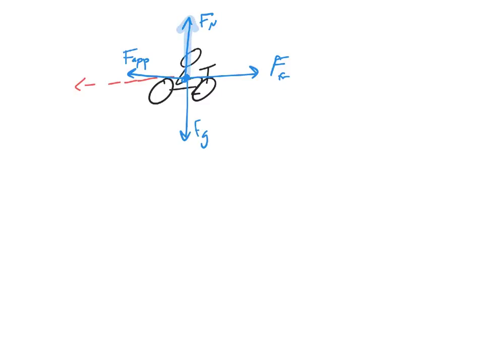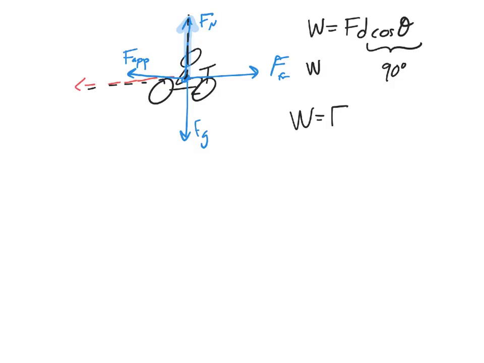So the equation for work is equal to force times the distance times the cosine of the angle between them. So work is equal to, well, we're really going to be focusing on this. The object is going this direction, and the force is this direction. What's the angle between them? It's 90 degrees. So work is equal to force times distance times the cosine of 90 degrees. Cosine of 90 degrees is 0, so work is 0.